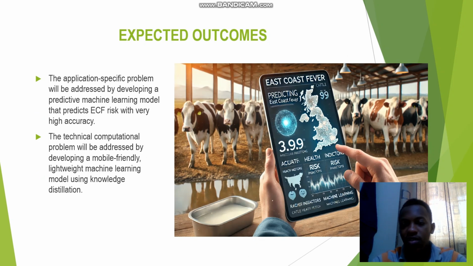Next, I'll be taking you through the expected outcomes. Now, the expected outcomes of this solution are categorized into two. First, we are aiming at tackling the application specific problem by developing a highly accurate predictive machine learning model that can reliably assess the risk of viscous fever in cattle. Second, we are planning to address the technical and computational problem by creating a mobile-friendly, lightweight machine learning model. And this model will be optimized using knowledge distillation, ensuring it performs efficiently even on devices with limited computational resources. Maybe a person has a phone with Android, which is a lower version compared to the latest ones.